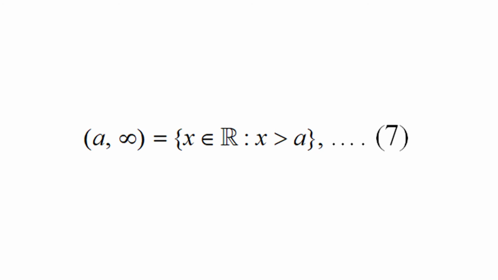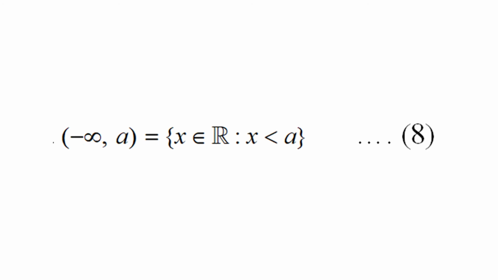If a belongs to R, then the set defined by the open interval (a, ∞) = {x ∈ R such that x > a}, equation 7, and the open interval (−∞, a) = {x ∈ R such that x < a}, equation 8, are called open rays or infinite open intervals.